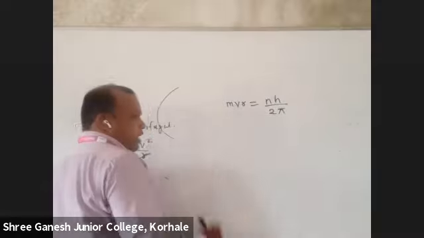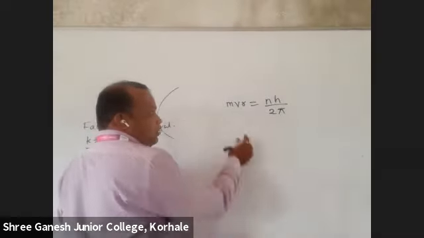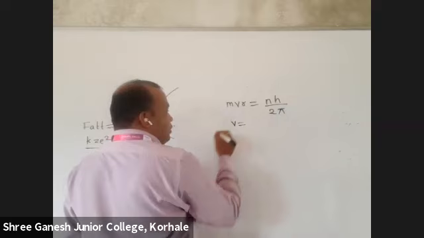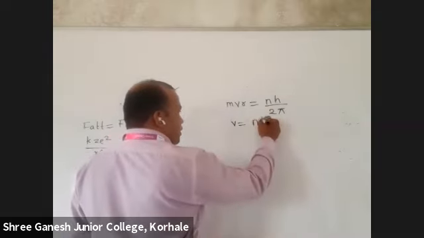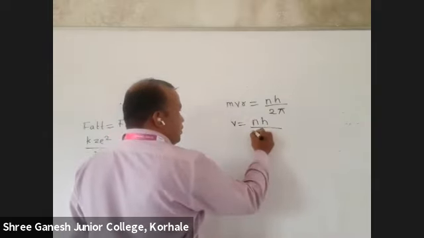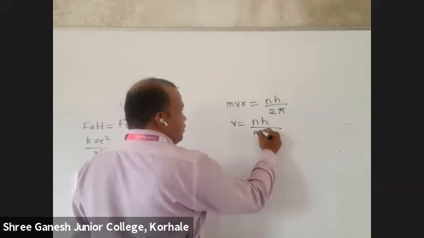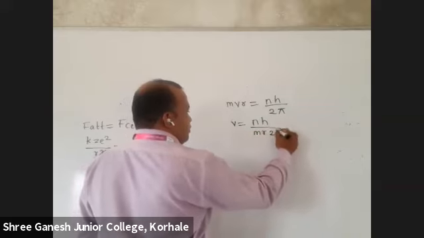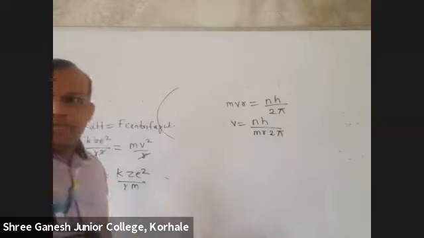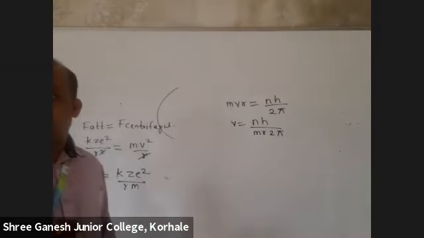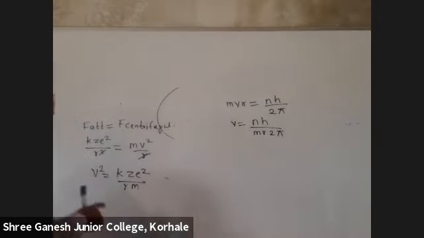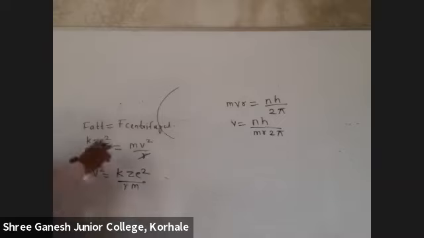From this, can we remove the value of v? V is equal to, tell me. I removed the value of v, but here what value did I remove? V square. So can I square it? So I can equate it.